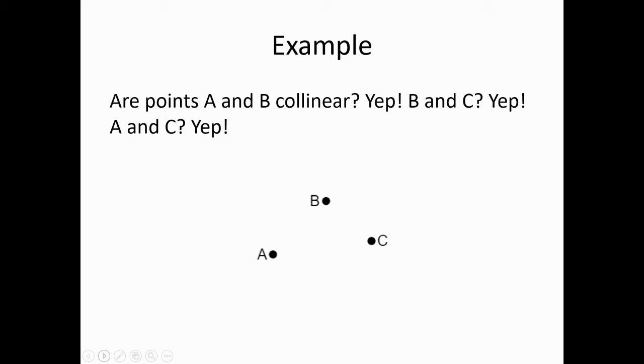That is, does a line exist that passes through them? Absolutely, even though it is not drawn. It is implied by the line existence postulate. And we can draw that line if we want, right?